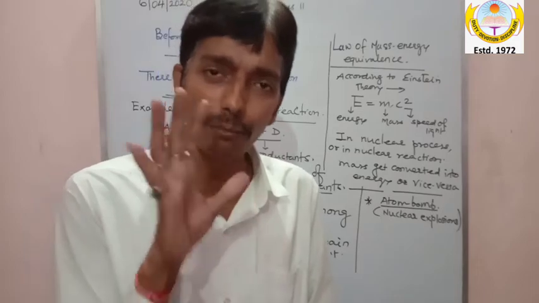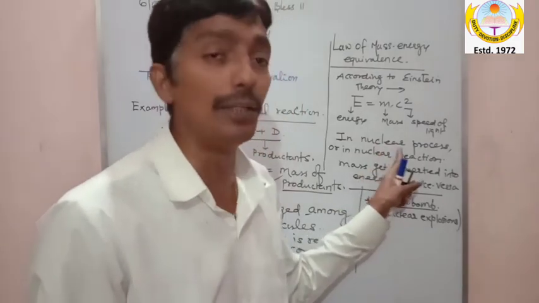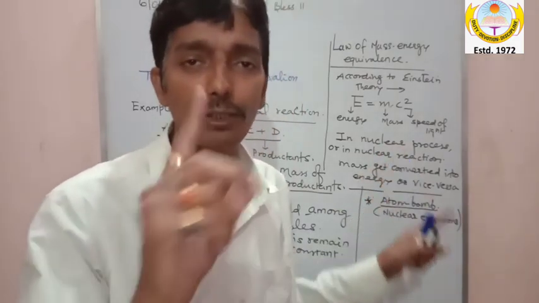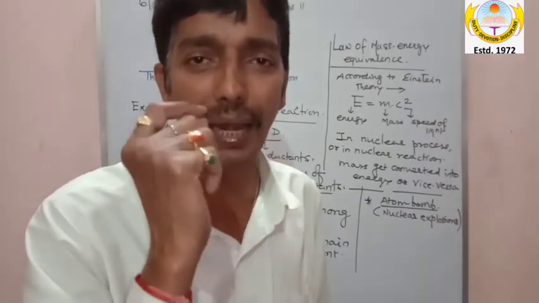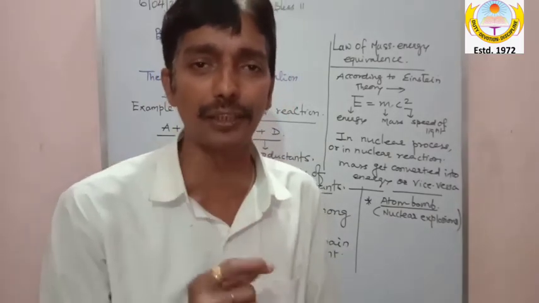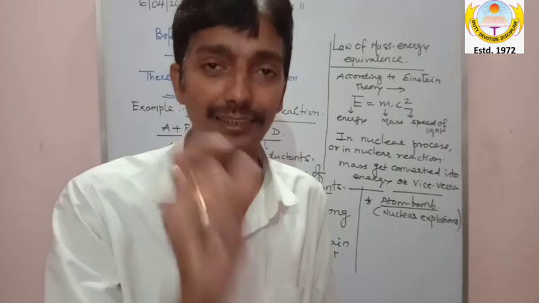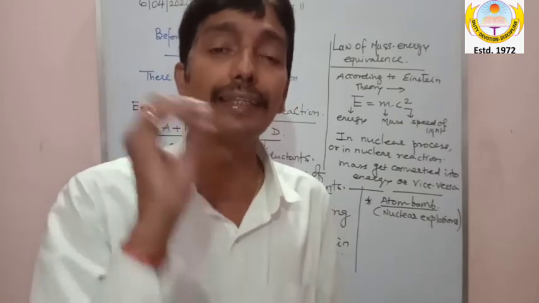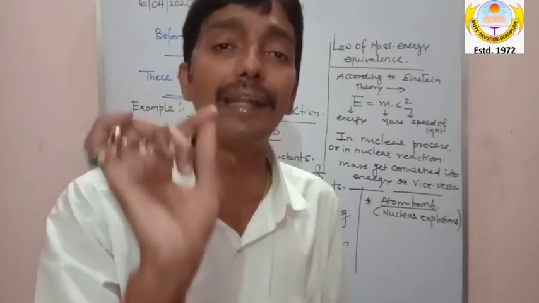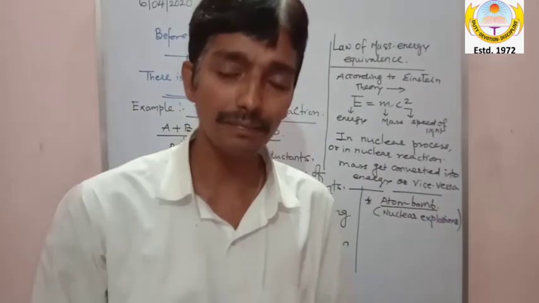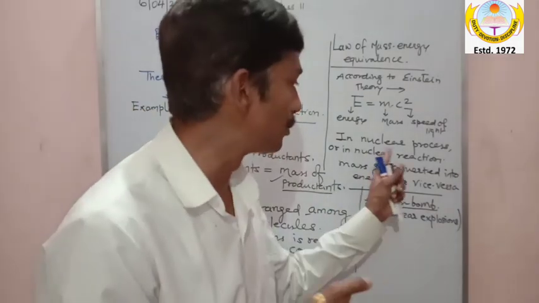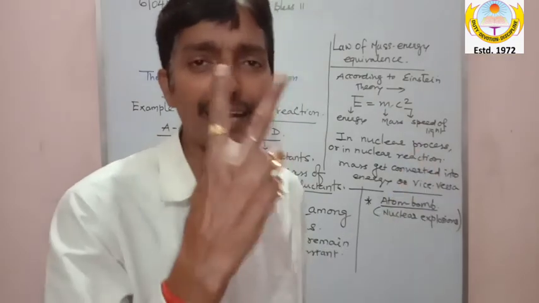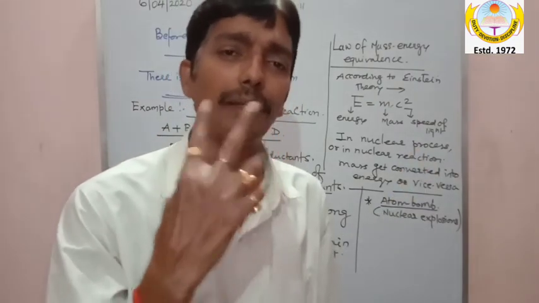My dear, you must be knowing, when I said the word nuclear process, of course two very important particles will come into the picture, elementary particles. Because I told you, neutron, proton, electron, they all are called elementary particles. So my dear, when this nuclear process was going on, there are two very important elementary particles.